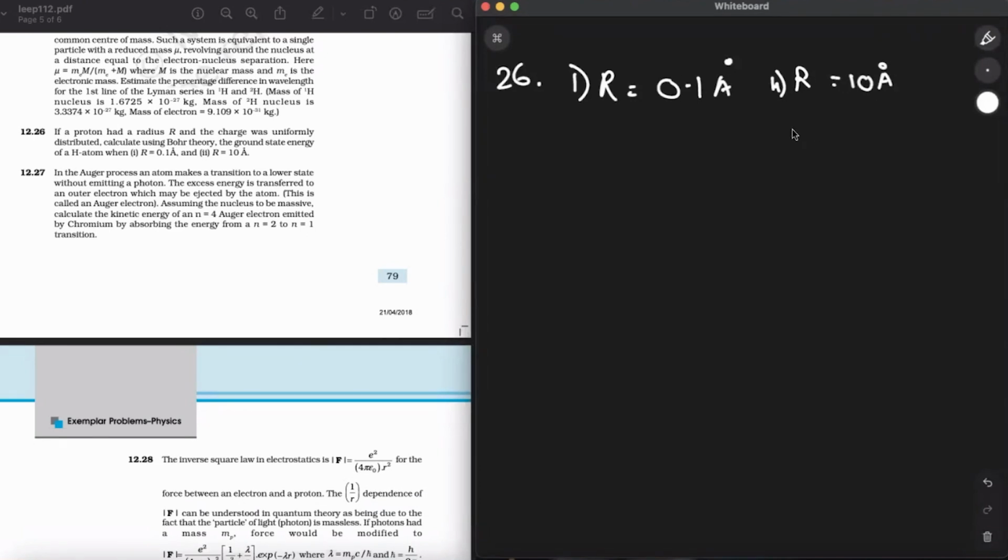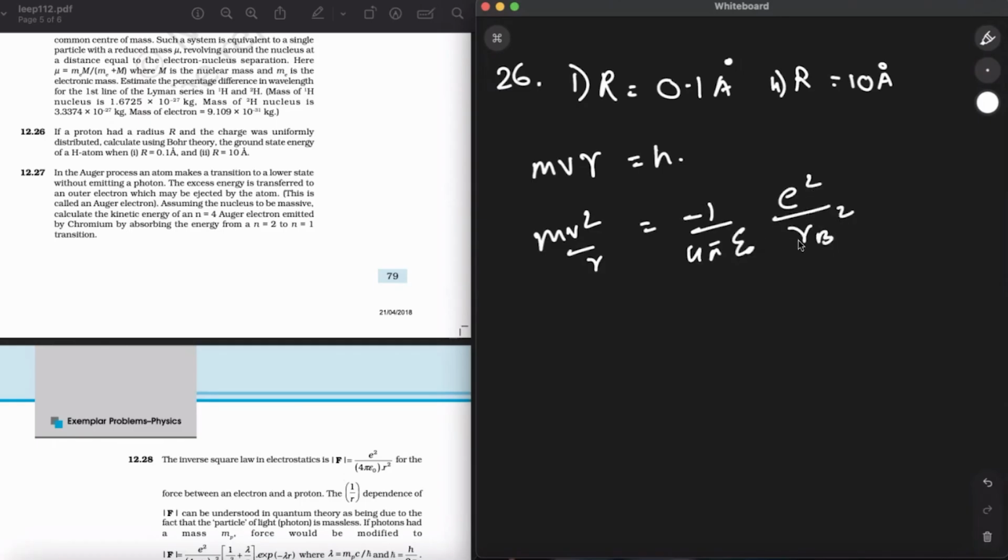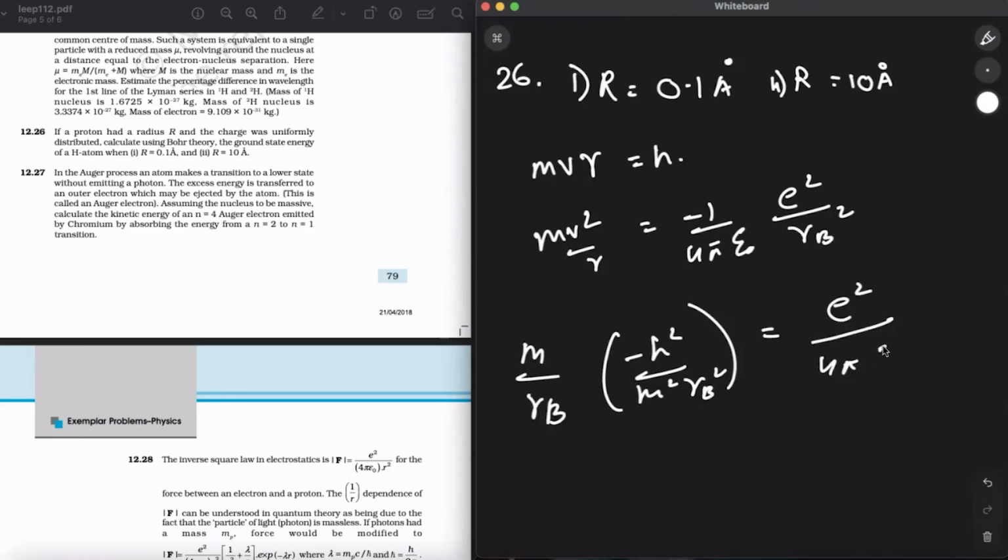In an H atom in ground state, the electron revolves around the point-sized proton in a circular orbit of Bohr's radius. So we already know that mvr should be an integral multiple of h, and mv square by r, I can write as minus 1 upon 4 pi epsilon naught e square upon radius, v square. So m upon rb minus h square upon m square rb cubed is equal to e square upon 4 pi epsilon naught rb square.